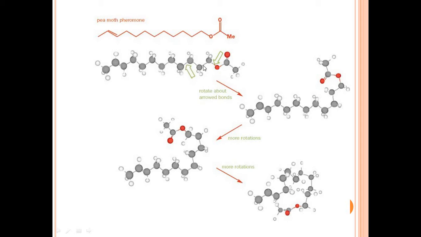See, the arrows show the position where the bond rotates, and due to the rotation of these bonds they change their shapes. If it attains a shape like this, it will again rotate about these two bonds, shown with the arrows, and attain different shapes and different conformations.